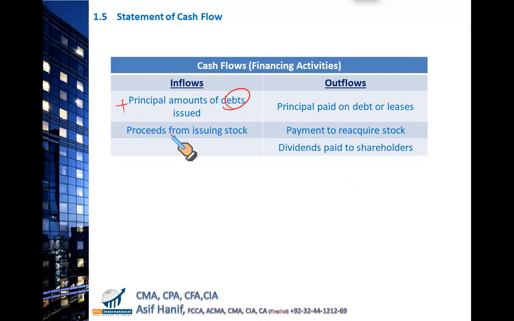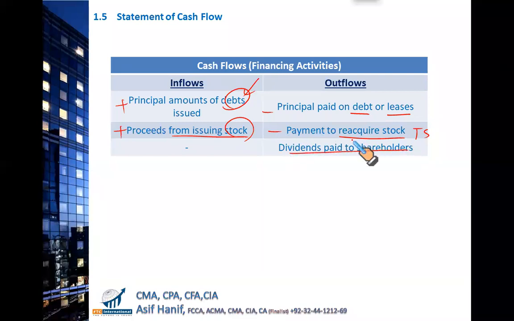See, proceeds from issuance of stock. When you issue shares, preferred stock or the common stock, it's an inflow. When you issue bonds, debentures, that's an inflow, right? Or you take a loan from the bank. And when you repay the debt or you repay the leases, it's an outflow. When you acquire your own stock from the market, the treasury stock, purchasing your own stock, it's an outflow.